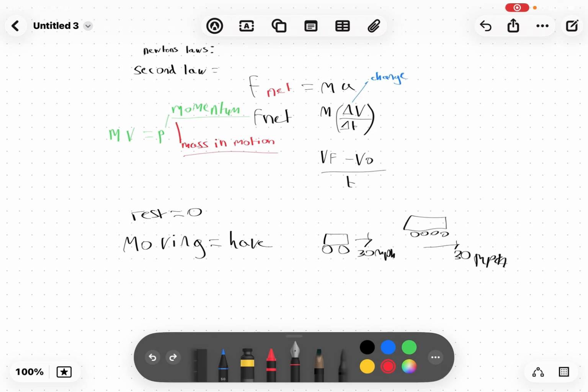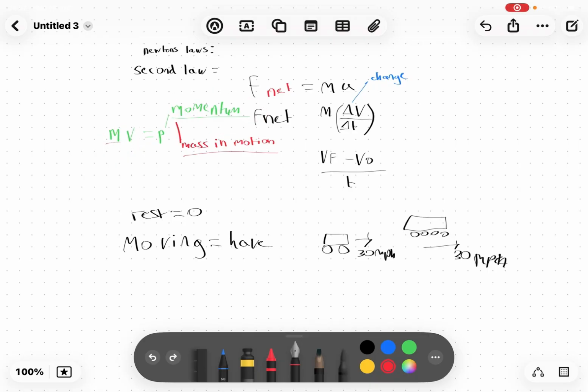So think about momentum as how hard it is to stop something, and that's why mass is important. Momentum again, guys, is a product of mass and velocity. So if the object has a lot of mass and velocity, it has a lot of momentum.